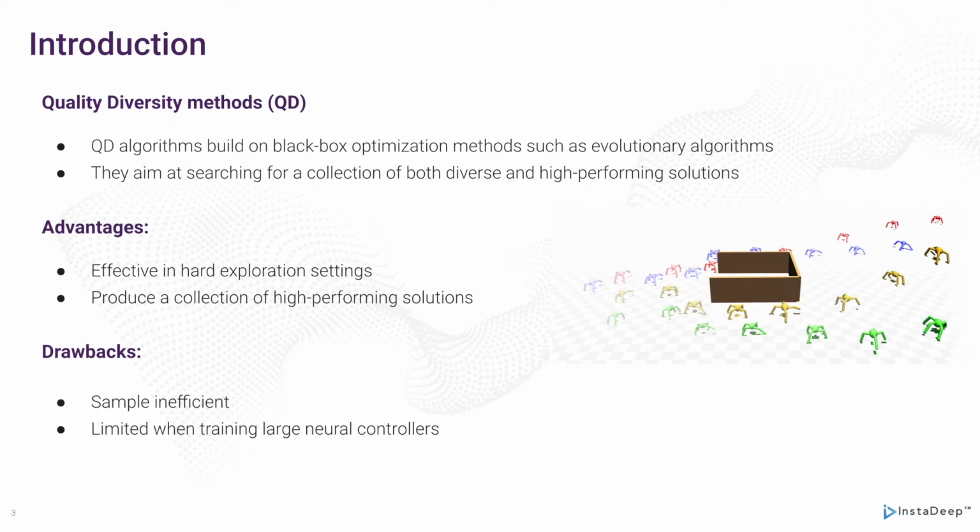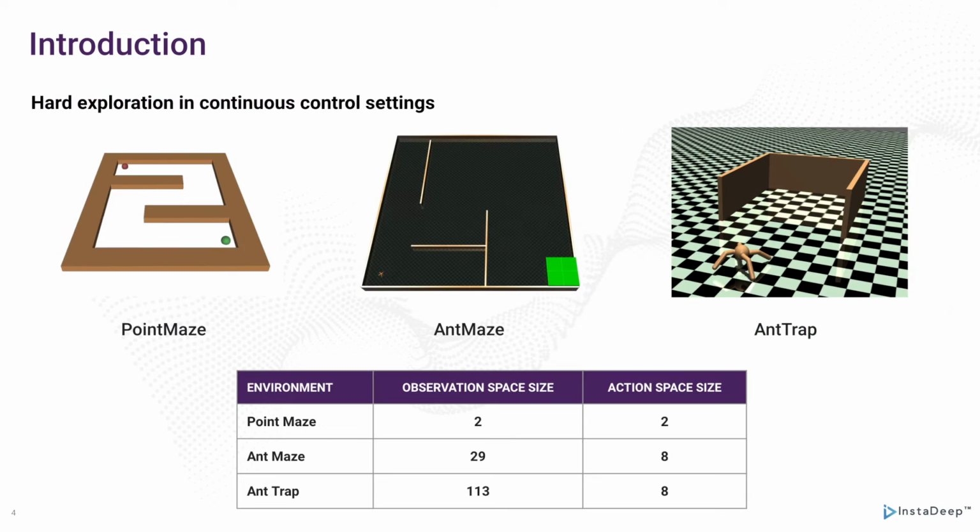On the other hand, they are usually sample inefficient when compared to reinforcement learning methods and struggle to train large neural networks that are needed in continuous control tasks. In this work, we will focus on three environments that all exhibit strong deceptiveness.